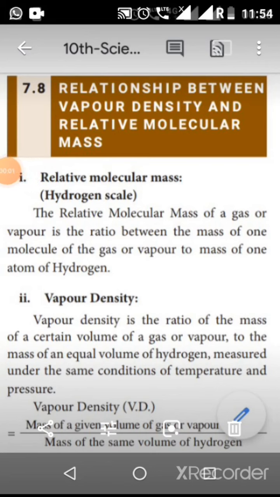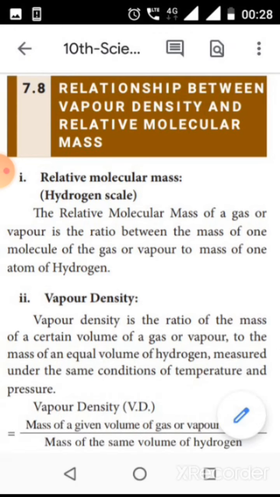Relations between vapor density and relative molecular mass. You know that already, relative molecular mass. See the definition using the hydrogen scale. The relative molecular mass of gas or vapor is the ratio between the mass of one molecule of gas or vapor to the mass of one atom of hydrogen. So the relative molecular mass of gas or vapor, we know both, is the ratio.